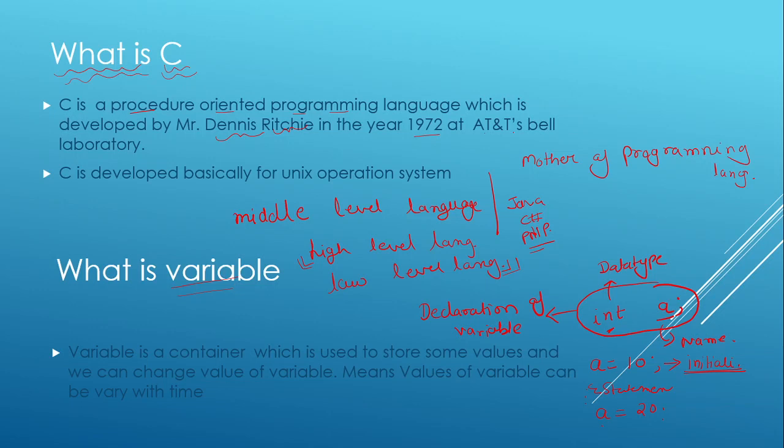At that time, what happened? In expression 1, the value of A is 10, whereas in expression number 2, the value of A is 20. So what is a variable? A variable is like a container. Suppose this is a container and we give it a name A. It contains some value and that value can change time by time, or I can say its value can vary time by time. That's why it is called a variable. Got it? So go to the next question.